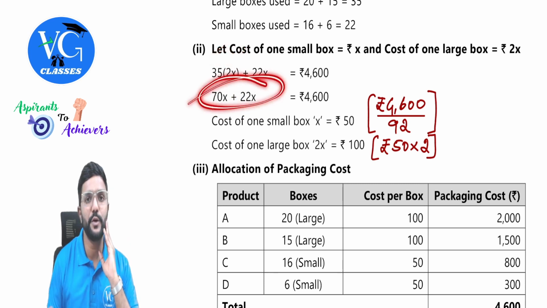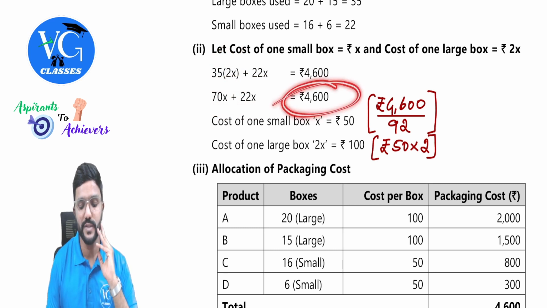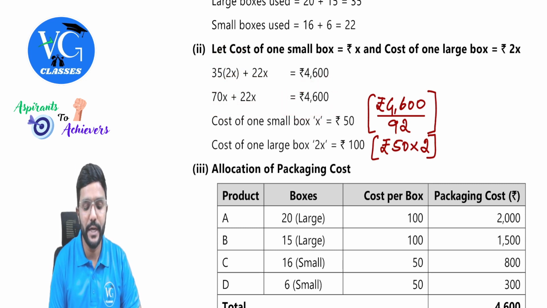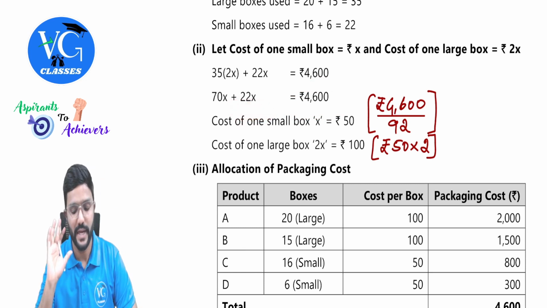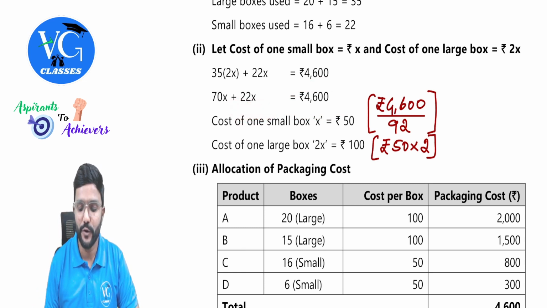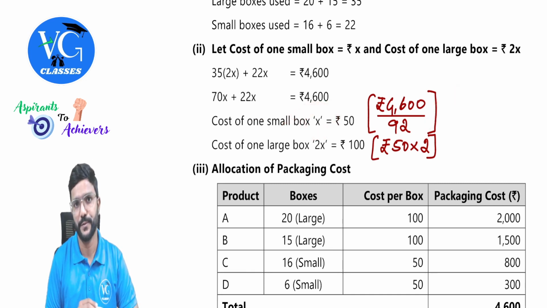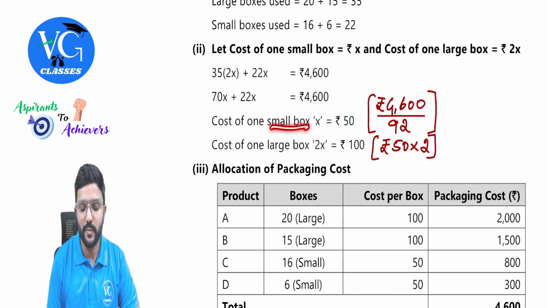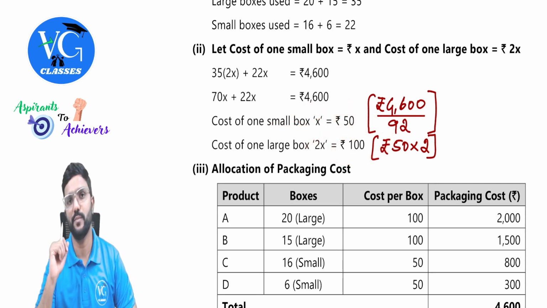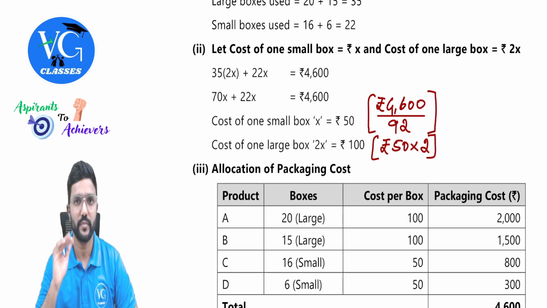So 70 plus 22, 92X is equal to 4600, guys. 92X is equal to 4600. So just divide it. 4600 divided by 92, we will get the value of X. So X, the cost of small box, is 50 rupees, and into 2 would be the cost of larger box, that is 100 rupees.